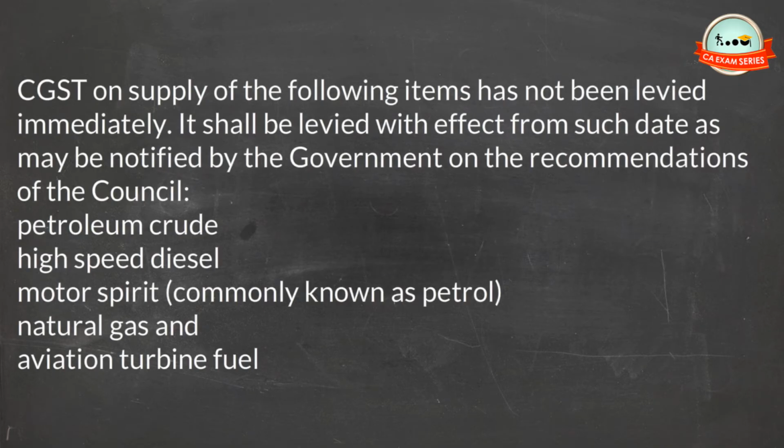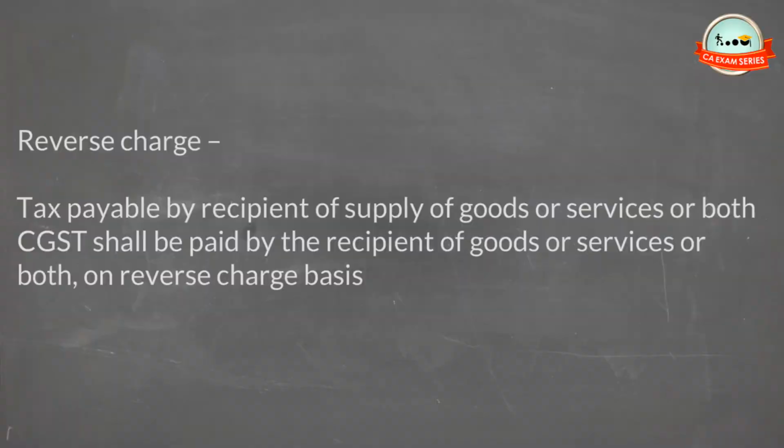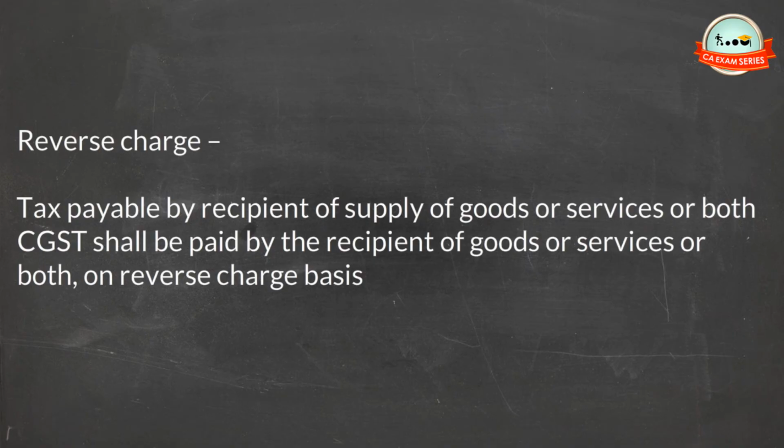CGST on supply of the following items has not been levied immediately. It shall be levied with effect from such date as may be notified by the government on the recommendations of the Council: petroleum crude, high-speed diesel, motor spirit, commonly known as petrol, natural gas and aviation turbine fuel. Reverse charge: tax payable by recipient of supply of goods or services, or both. CGST shall be paid by the recipient of goods or services, or both, on reverse charge basis.